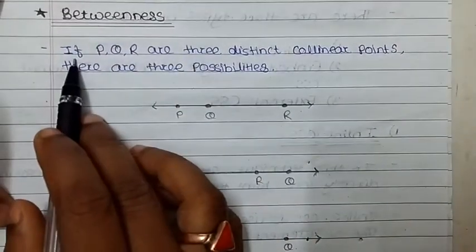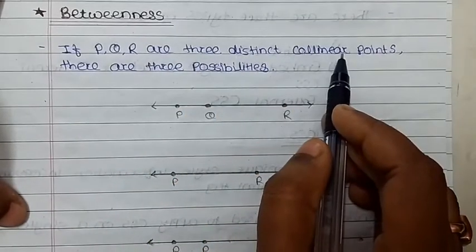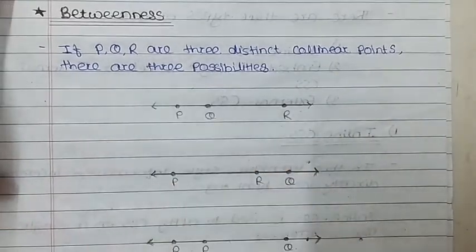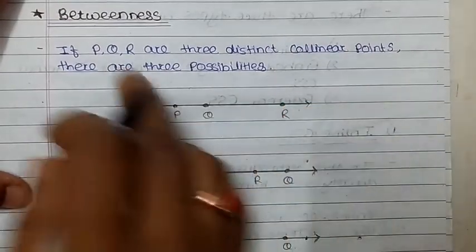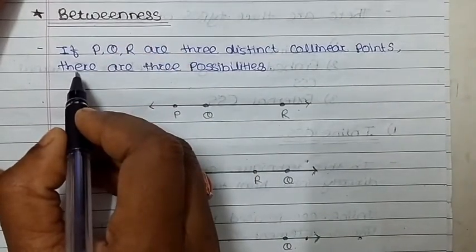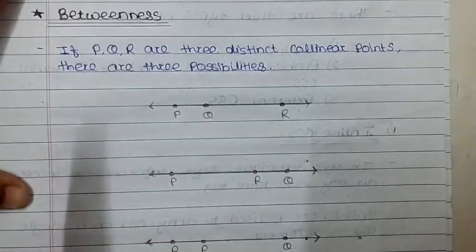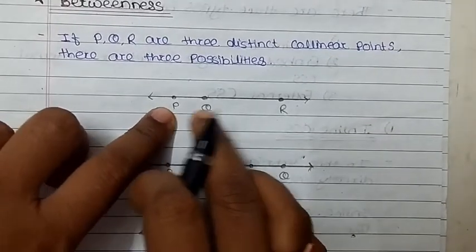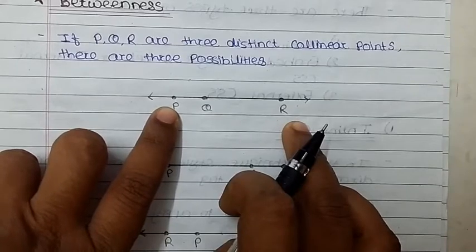Next, betweenness. If P, Q, R are three distinct collinear points, there are three possibilities. That means there are 3 points. Collinear means these 3 points lie on a single line. There are 3 possibilities when these 3 points are arranged on one line. The first possibility is Q in between P and R. Point Q is between P and R.